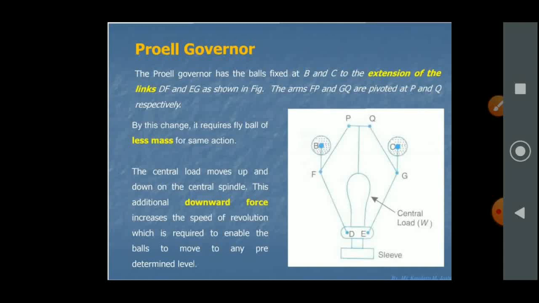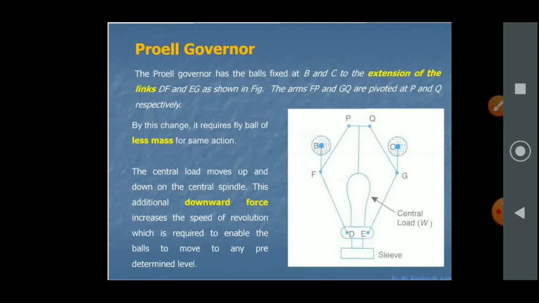Now let's see the Proell governor. The Proell governor has the balls fixed at B and C, as shown in the figure, to the extension of the links DF and EG. The arms FP and GQ are pivoted at P and Q respectively. By this change, it requires fly balls of less mass for the same action.